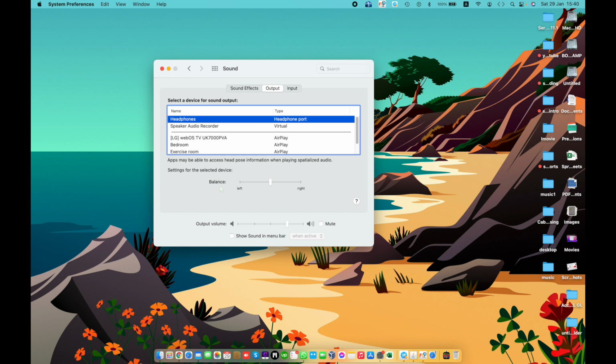Do any of the following to adjust your sound output settings. Select the balance right, left, or middle. Same, adjust volume: drag the output volume slide bar, and you can stop sound output by selecting the mute tick box. If you want to show the sound icon in the menu bar, then you need to check this option always.